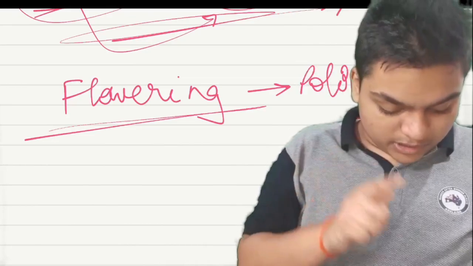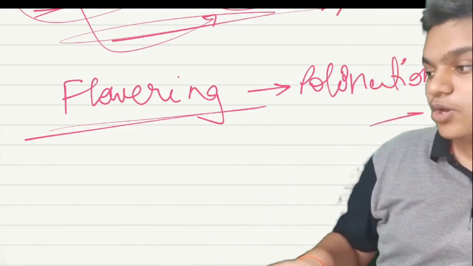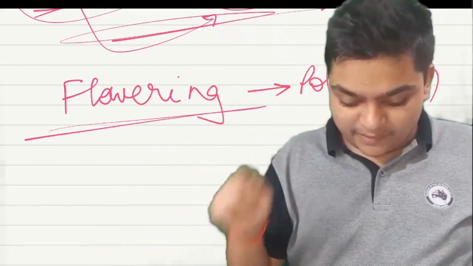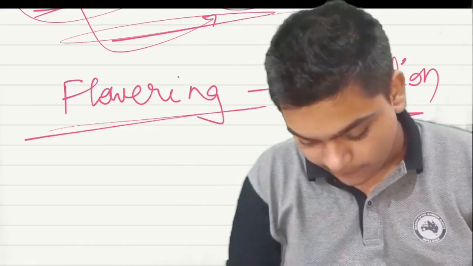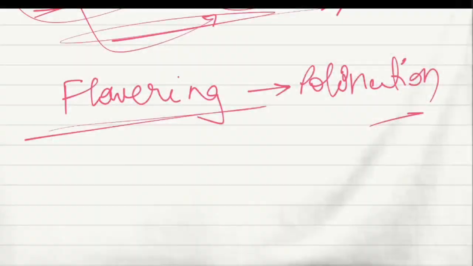On page number 14, beside the diagram of germination of pollen grains, the last line of the paragraph which is above fertilization. Okay, underline this line: the most crucial event during sexual reproduction is fertilization. This line, underline this, it is very important. Okay.